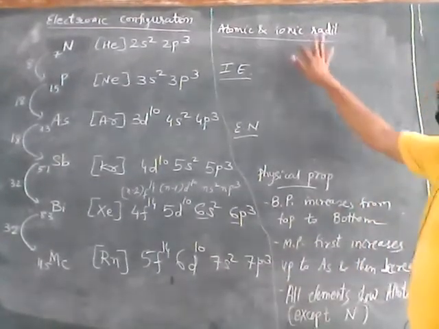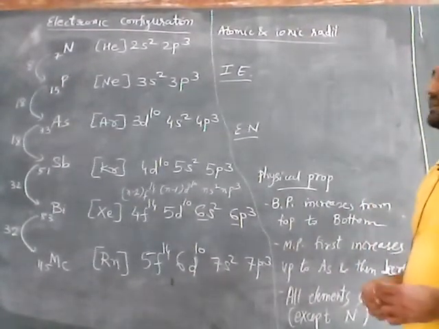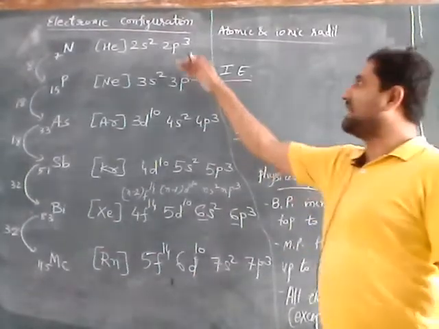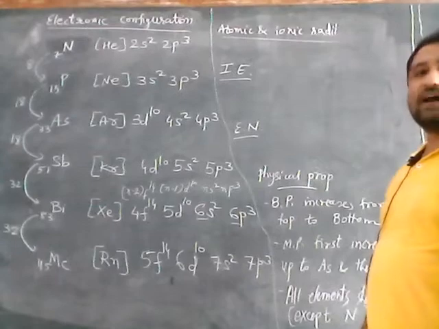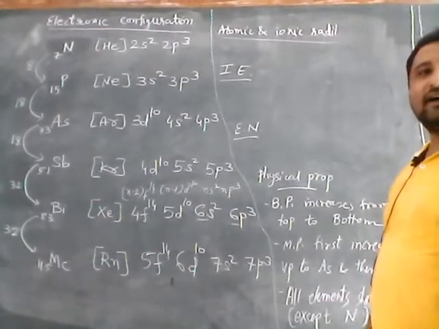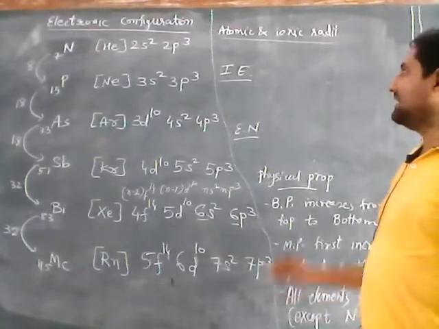Now if we talk about atomic and ionic radii, as the number of orbits increases down the group, atomic and ionic radii go on increasing.